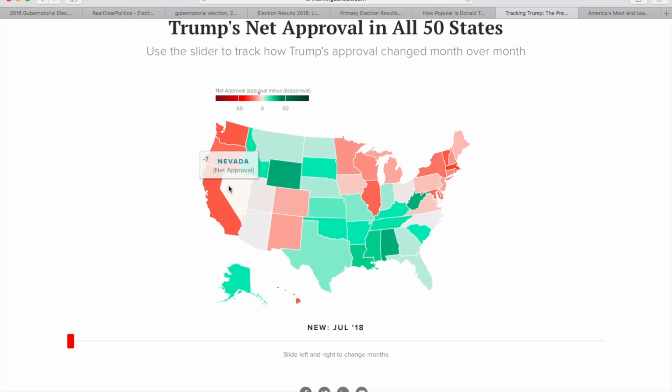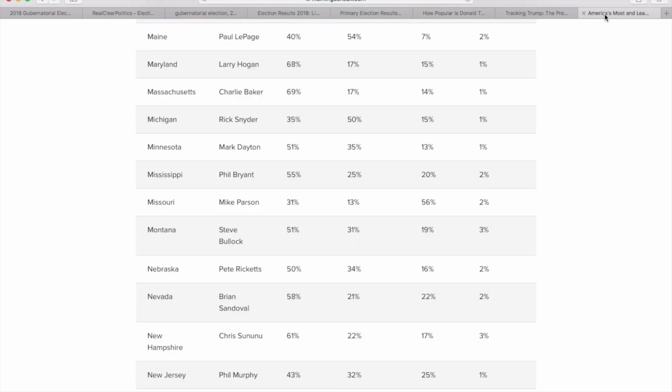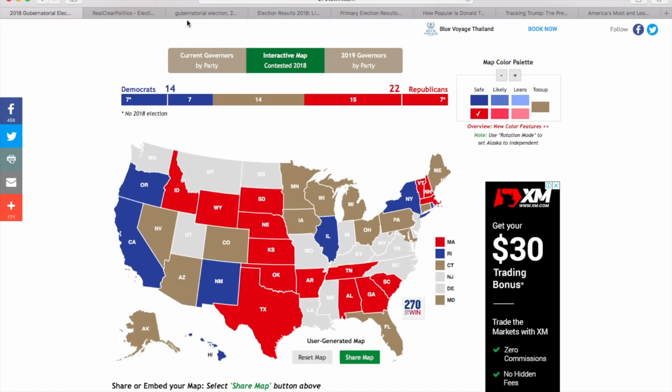In Nevada, we'll be looking at Trump's approval rating there. We'll also be looking at the popularity of the incumbent Governor Brian Sandoval. So, looking at the state of Nevada, this is a Hillary Clinton state from 2016. It is a possibility for the Republicans to retain the seat based on the popularity of the incumbent governor.